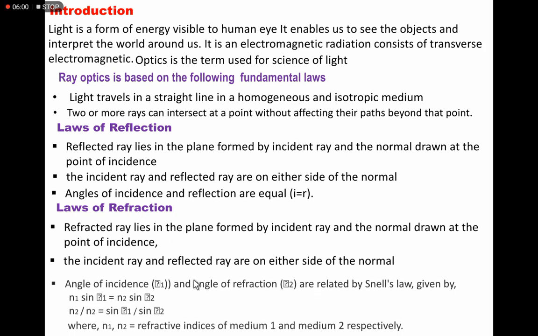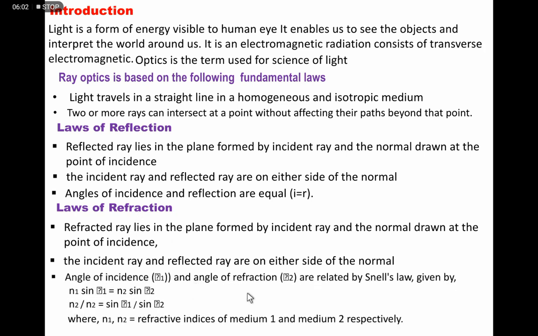And the last one is angle of incidence. Here the notation is changed. This one is theta 1 and this one is theta 2, angle of incidence and angle of refraction.